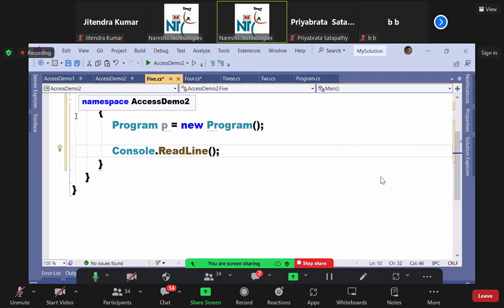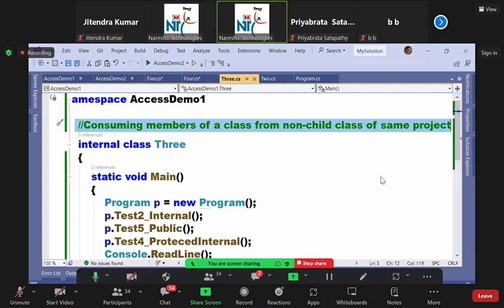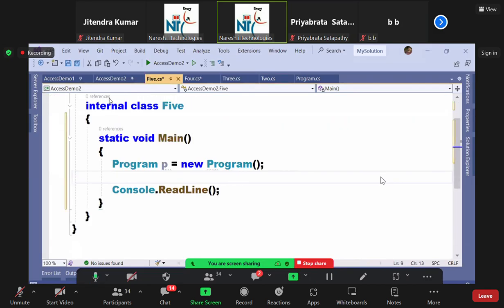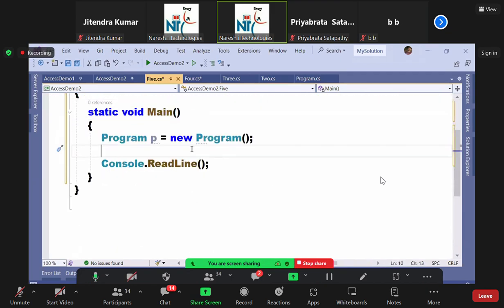Can I call internal? No, why? Why means we are out of the project. That is the answer. I cannot call this because you are out of the project. Internal is accessible only within the project, not out of the project. Just to make you understand, I'm giving a description for this also. Another project. So first, private cannot be called. Internal cannot be called.